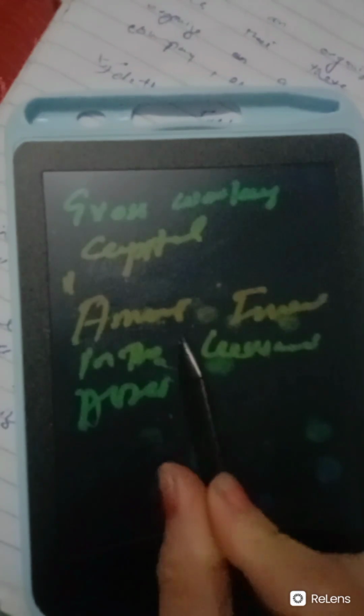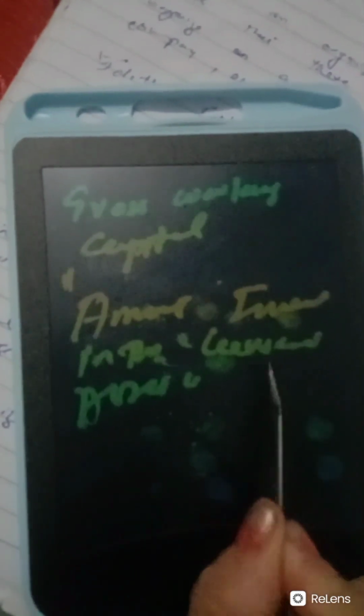Gross working capital is basically the amount invested in the current assets. All those funds, all that cash that is invested in the current assets of the company is called the gross working capital. Not in the fixed but in the current assets is called the gross working capital.